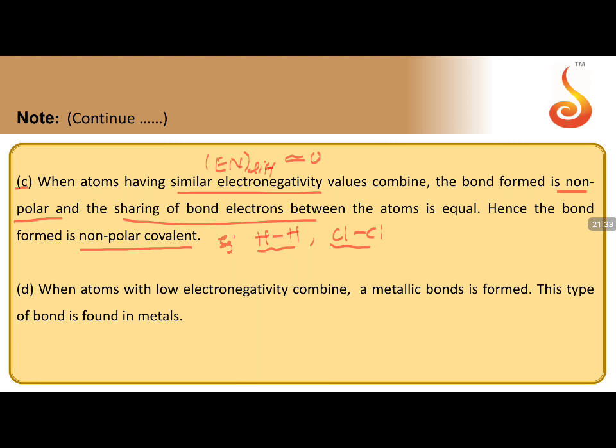Fourth case, when atoms with low electronegativity combine, they are taken as metals. So when two metals combine, the bond formed between them is a metallic bond, and this is only found in terms of metals. As we said, less than 1.5, mostly those come under the category of metals. Clear? So the four categories are completed.